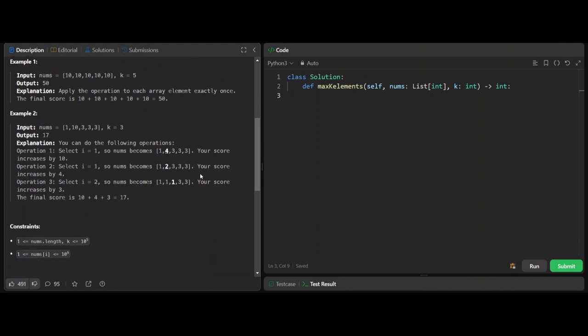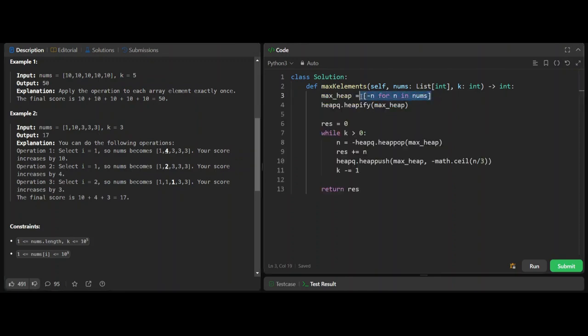Now, the approach to solve this is taking the maximum value in our list and applying the conditions for that particular number. So we can use a max heap in order to solve this problem because a max heap will store the maximum value. Using that, we can apply the conditions and add it to our result.